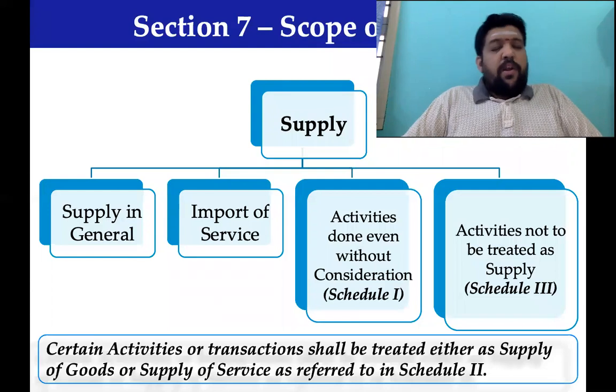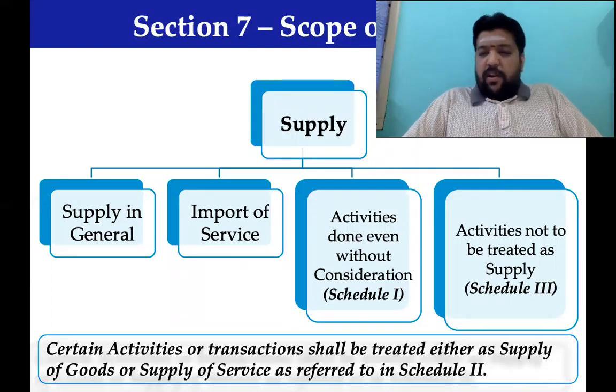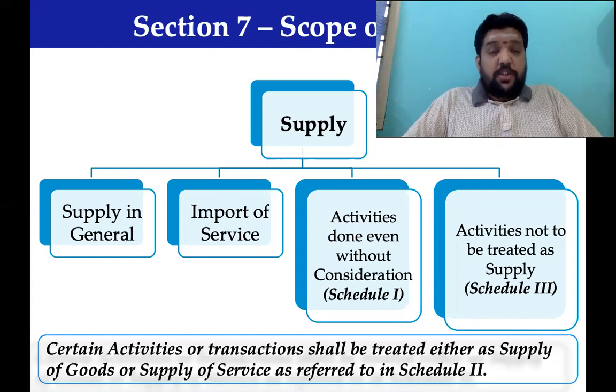And there was always a conflict whether a particular transaction has to be understood as a supply of goods or a supply of services. For those purposes, the government themselves stepped in and inserted a schedule wherein they say those transactions reflected in that schedule would be treated either as a supply of goods or supply of services.